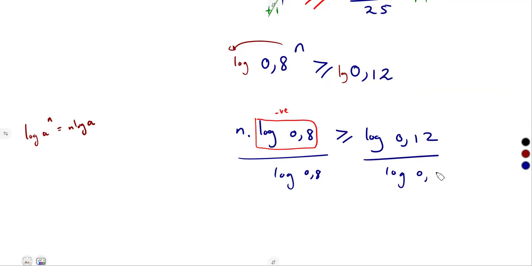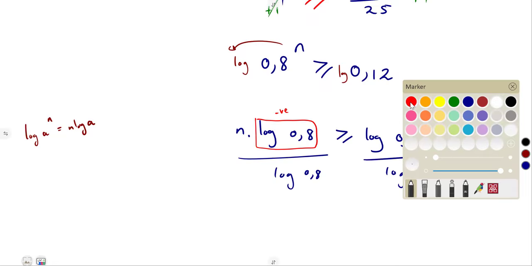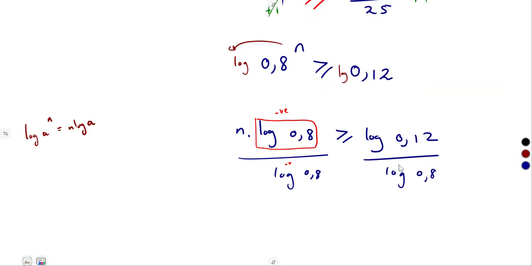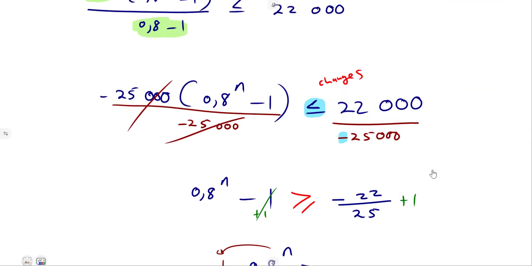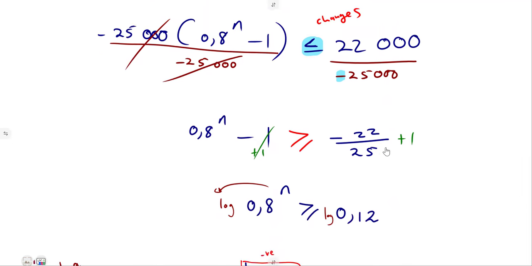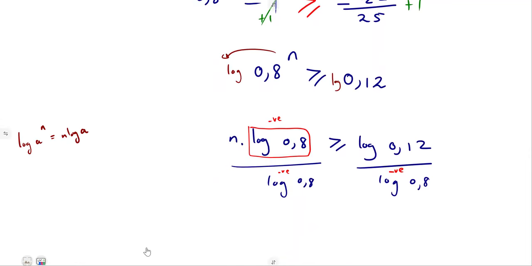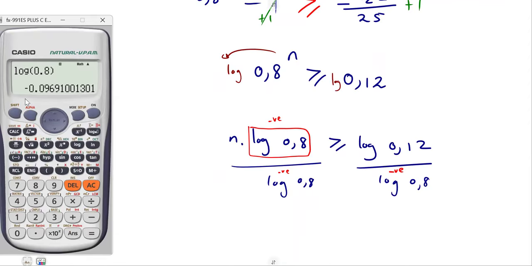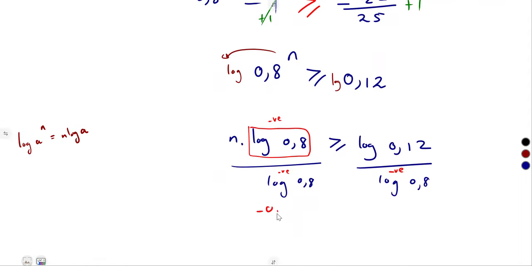Take note of what you are using on your division, a negative value. So dividing by a negative value, just like what we saw previously when we divided by this negative. It's only that here it's written minus, but it's a negative value. Here it's not written a minus, but if you simplify it, it's a minus. It's the same as dividing by minus 0,096, the way that is given there.